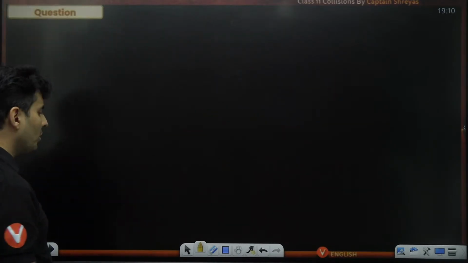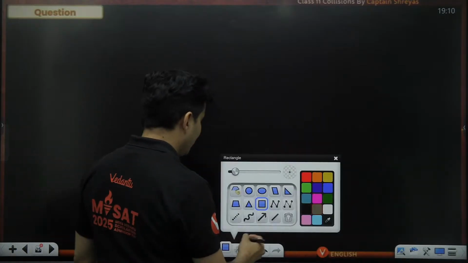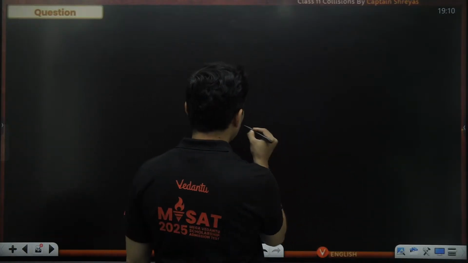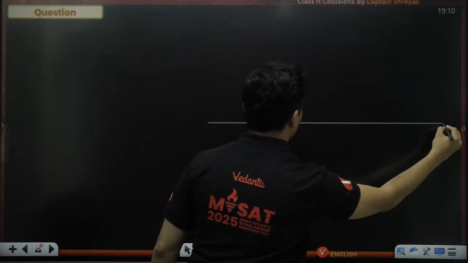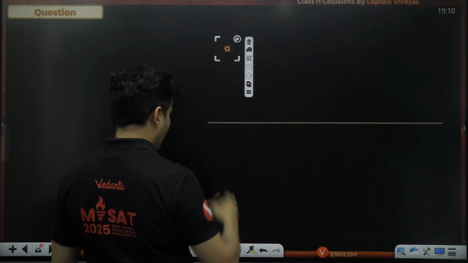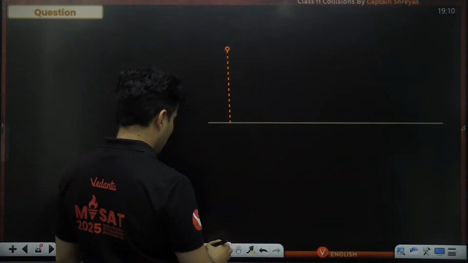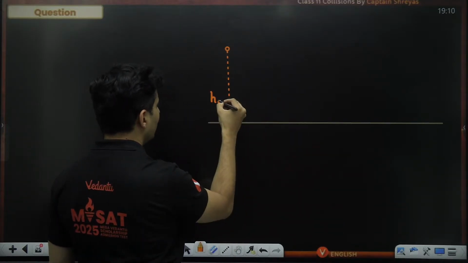And one more good question which I know is this bouncing ball question, where you have a surface like this, and there is a ball which is let go. It falls from some height. Let's say I call that height as h naught.